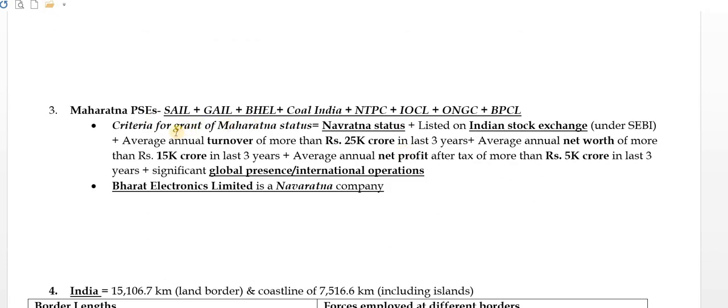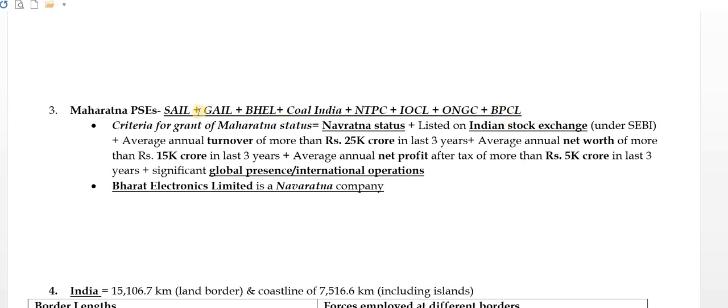Going to the third concept, it is related to the Maha public sector enterprises. These are: Steel Authority of India Limited, Gas Authority of India Limited, Bharat Heavy Electricals Limited, Coal India, National Thermal Power Corporation, IOCL, which is Indian Oil Corporation Limited, ONGC, Oil and Natural Gas Corporation Limited, and then BPCL, Bharat Petroleum Corporation Limited.